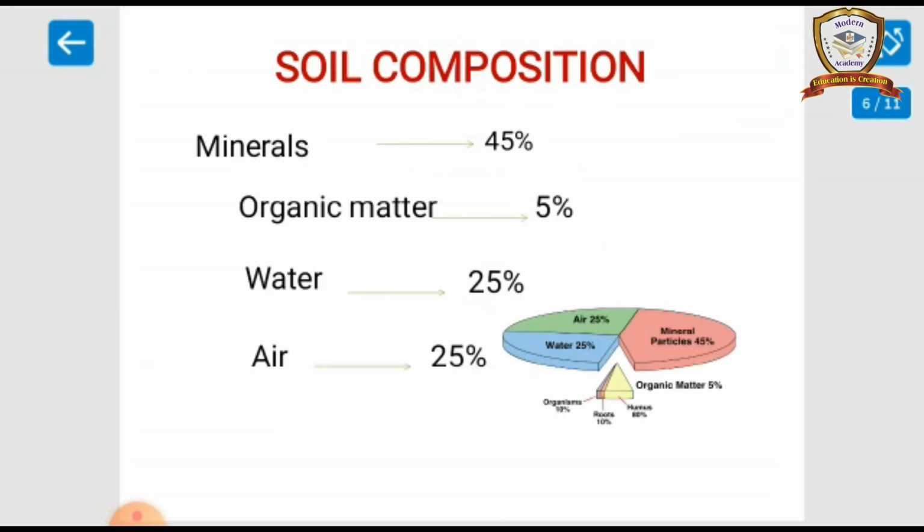Soil composition. Soils are composed of minerals 45%, organic matter 5%, water 25%, air 25%.